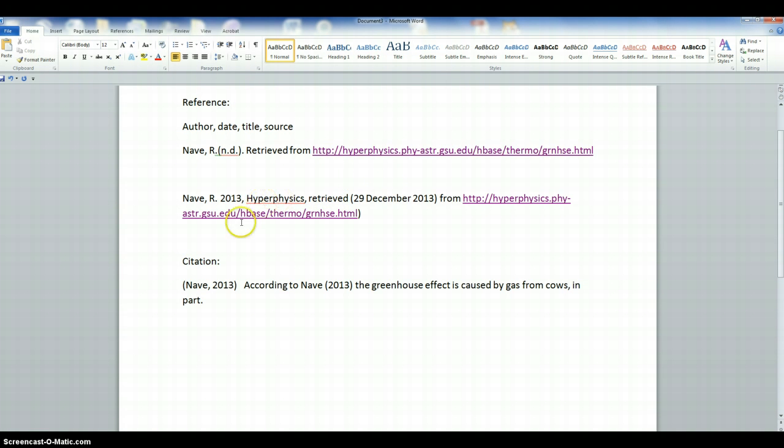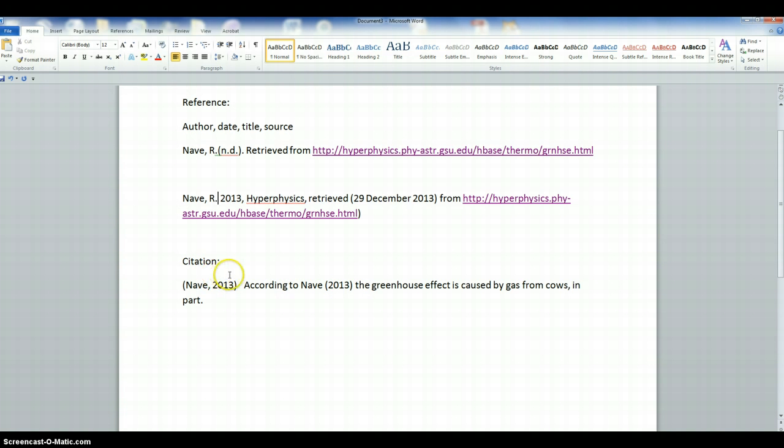I'm going to show you these pages, and then I have the citation, which is what we put in the text. We can put Nave, 2013 in parentheses, maybe after the sentence where we're talking about the greenhouse effect according to Dr. Nave. Or we might say something like, according to Nave, 2013, the greenhouse effect is caused by gas from cows, in part. So here we're citing in the text.